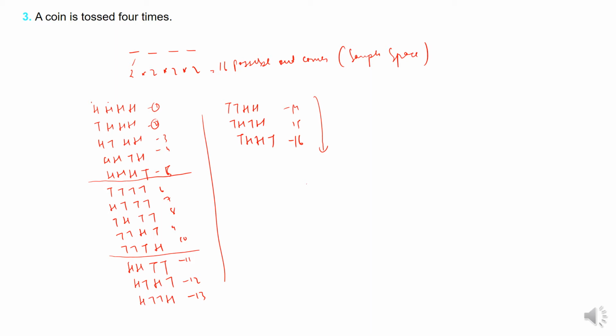So whenever we are asked to count how many outcomes there will be, right? There are 4 times it has been tossed. Each toss can be either head or a tail, therefore 2, 2, 2, 2. This is a very important thing which I think everybody should know, so that at least you know how many outcomes will be there, right? Here 16. So 2 into 2 is 4, 4 into 2 is 8, 8 into 2 is 16. So 16 is the answer, and these are the sample space. This is what you have to write, all possible combinations.